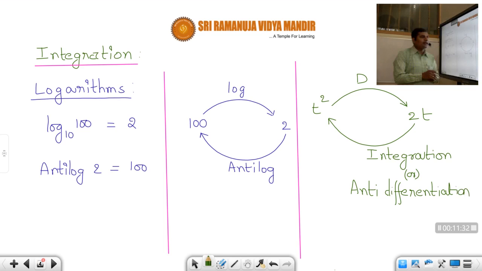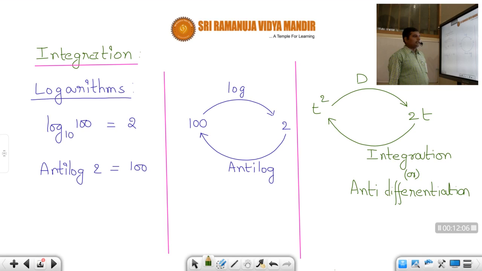In the same way, if you calculate the differentiation of a function, you will get some answer. Now the integration of that answer will be the original function. Just like here, differentiation of t square will give you 2t, and if you calculate the integration of 2t, you will get t square. That's why I told you in the beginning, if you understand differentiation, integration is very easy, because integration is just the opposite of differentiation. So that is the basic idea about integration.